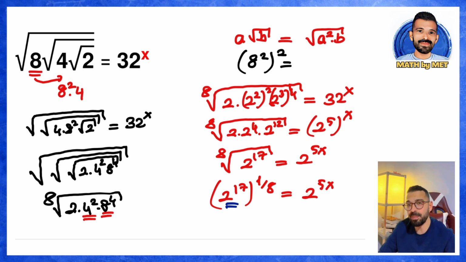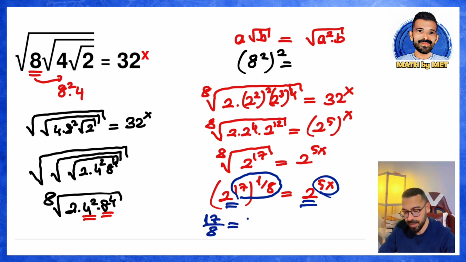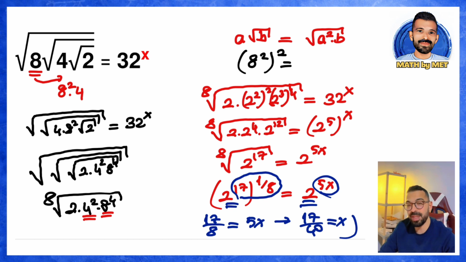Did you see this now? If the bases are the same, then the exponents are also the same. So, let's set this exponent equal to the exponent here. 17 times 1 over 8 gives us 17 over 8. That equals 5x. I'm dividing both sides by 5. When I divide both sides by 5, I get 17 over 40 equals x. So x is found to be this value. So, in this way, we found x.